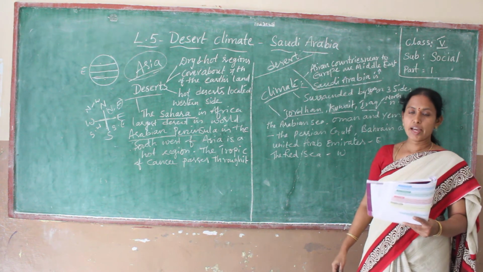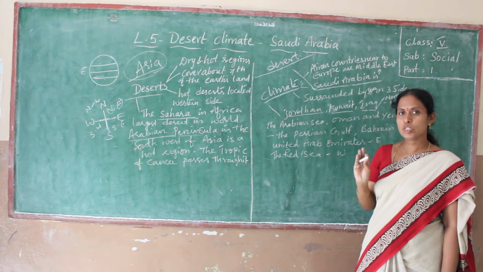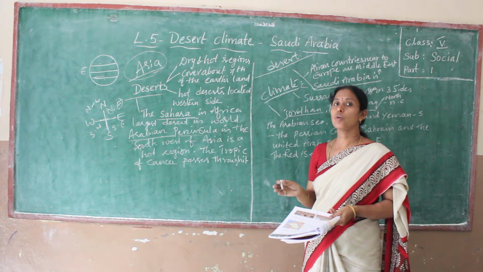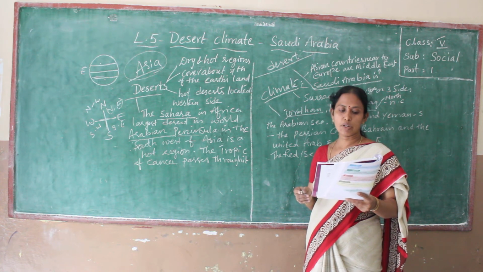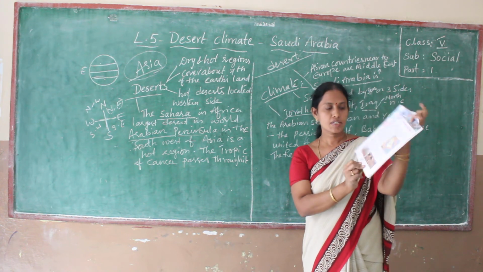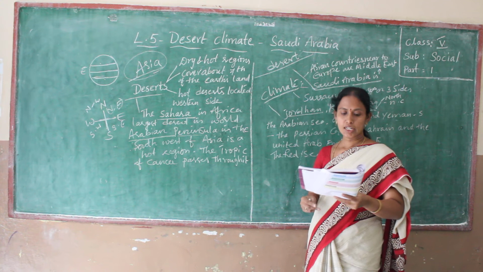The land is dry and barren. Here the land is almost dry. There is no vegetation there. That means there are no trees. It is a sandy desert land broken by rocky hills. See here, sandy desert and land broken by rocky hills.